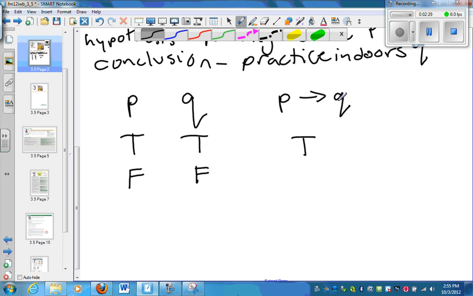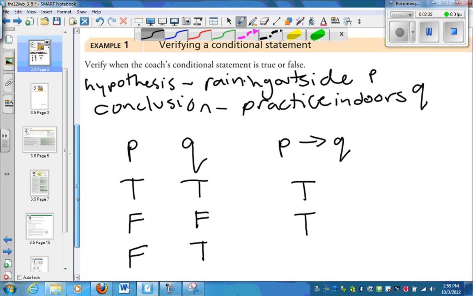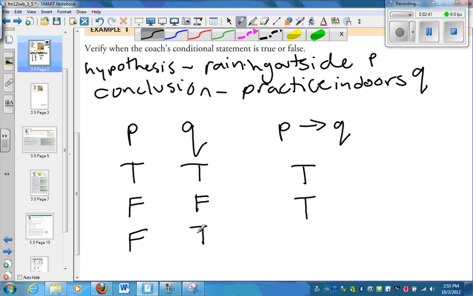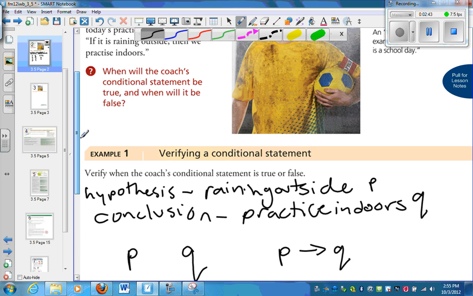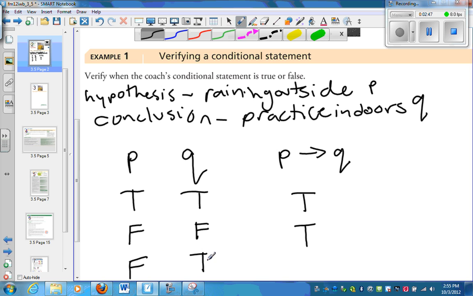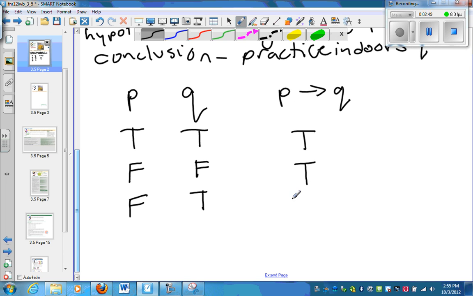Okay, if this is false and false, so it was not raining, we did not practice indoors, is this still true? P then Q, if it rains, we practice indoors? Yeah, that's definitely true. If this was false, true, so if it was not raining and we practiced indoors, is this statement true? If raining, then we'll practice indoors. So it's not raining, but we practiced indoors. That's still true, right?